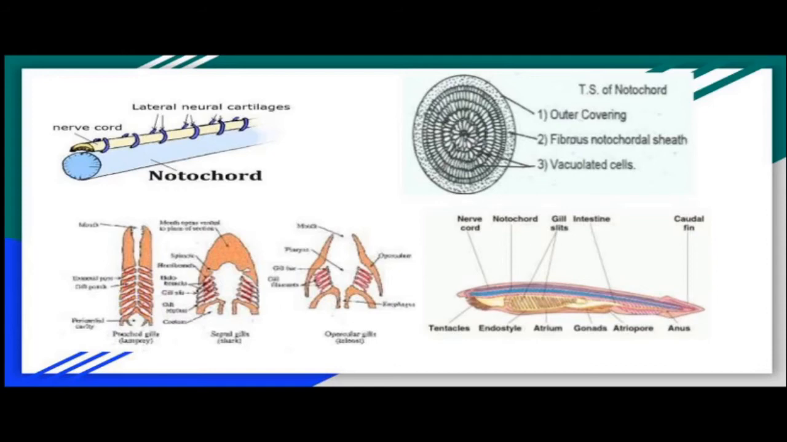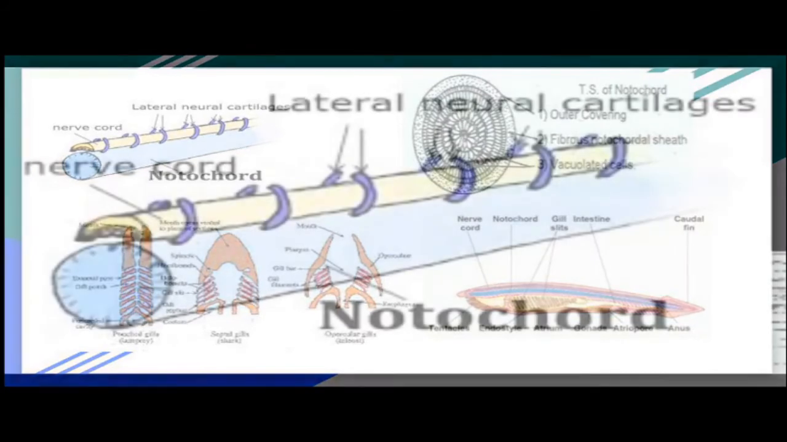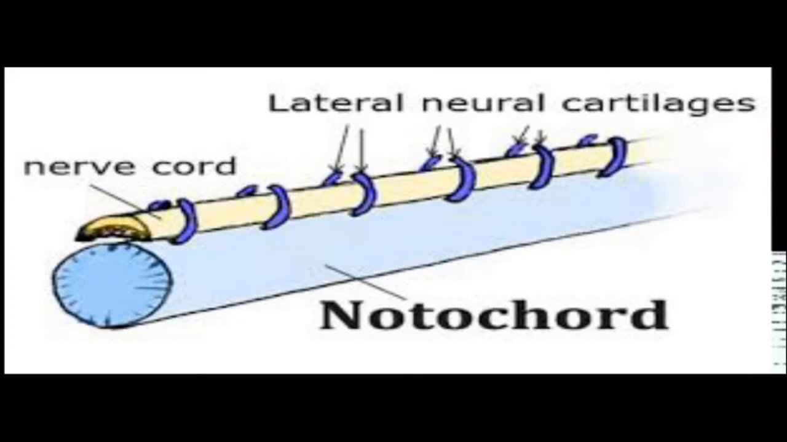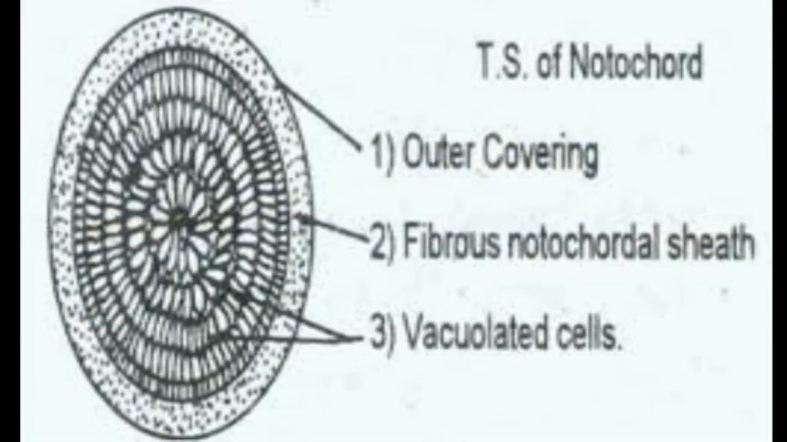Some books also include another feature, which is having an endostyle. In this diagram on the right side, which represents amphioxus or branchiostoma, you can see a brown colored structure which is the endostyle. The endostyle is a ciliated glandular groove in the mid-ventral surface of the pharynx in adult urochordates. I'll talk to you about the urochordates next. This is a clearer view of the notochord and nerve cord, and this is the structure of the notochord I just discussed in the previous slide.